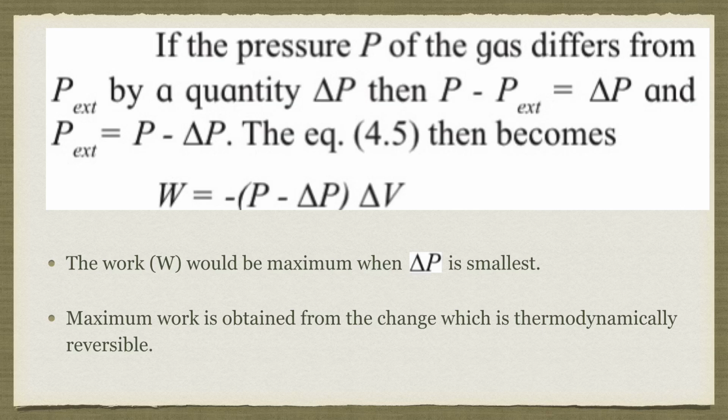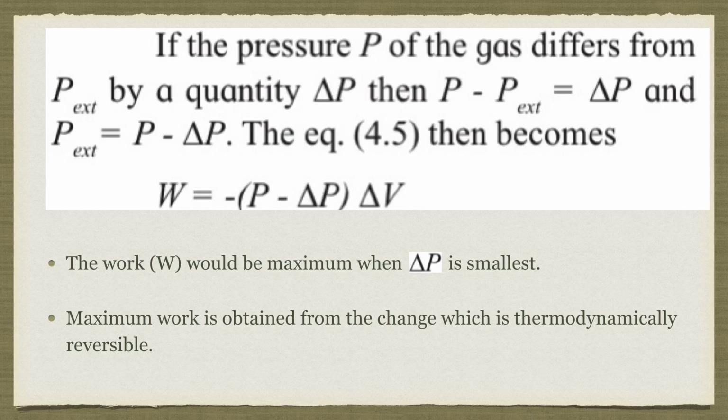Why are we saying thermodynamically reversible? Because P external, the opposing force, must be infinitesimally smaller than the driving force P for the work to be maximum. This is required for the process to be reversible. Therefore we say the maximum work is obtained from the change which is thermodynamically reversible.